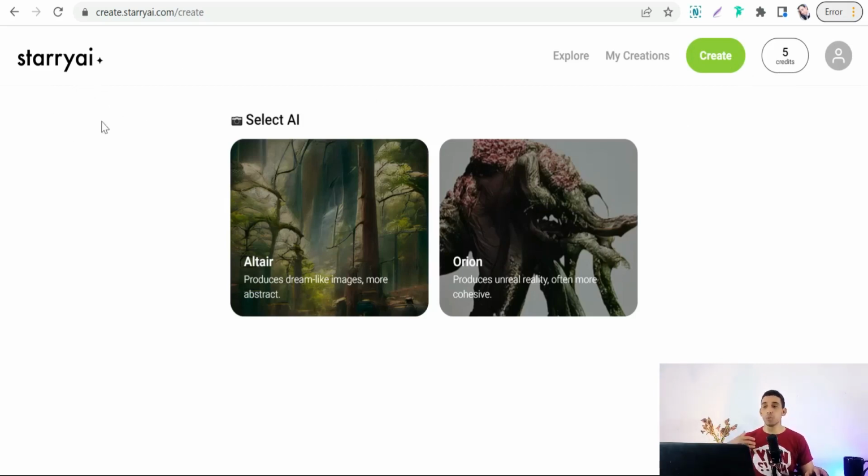And here to generate your wonderful image based on your ideas with artificial intelligence, you have to use artificial intelligence engines. Either you can use Altair that produces dreamlike images, more abstract, or Orion that produces unreal reality, often more cohesive. And for sure, I recommend you to use the application on your phones, Android or iPhones, to be quicker and smoother. So let's get together to my phone to use this website to generate high quality and amazing images based on your idea, thought, and your imagination.